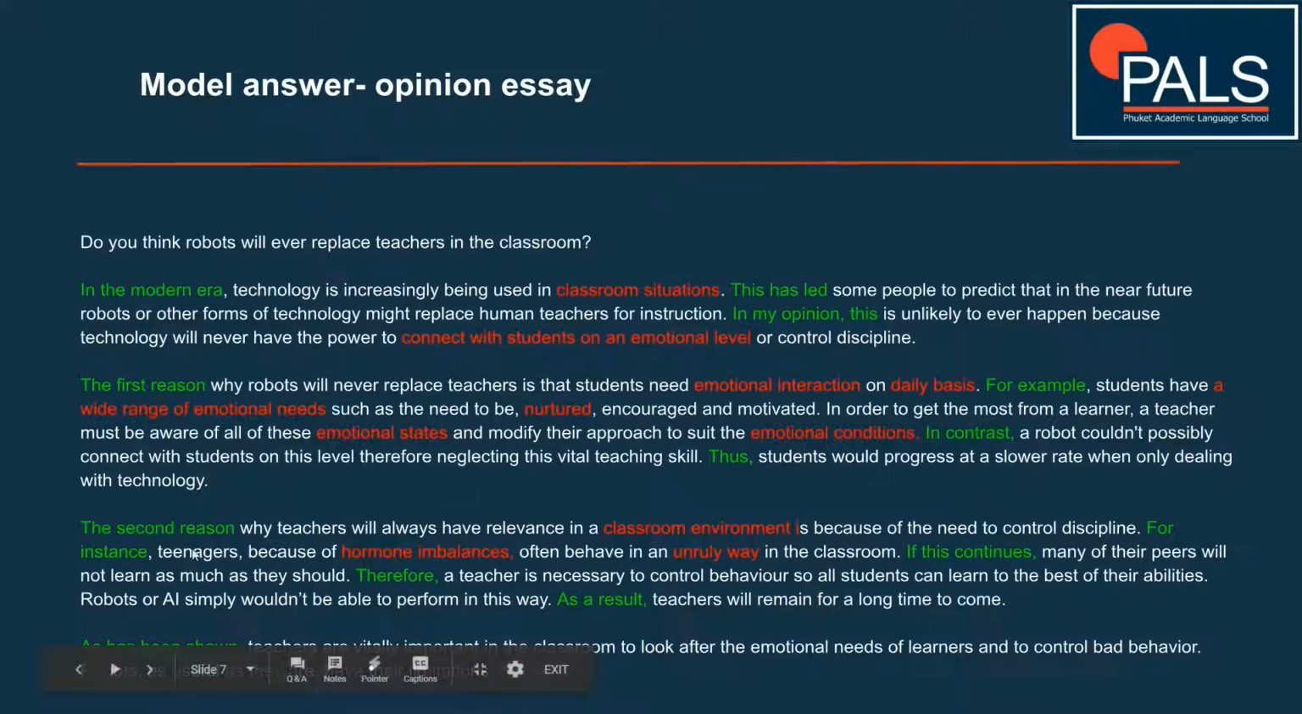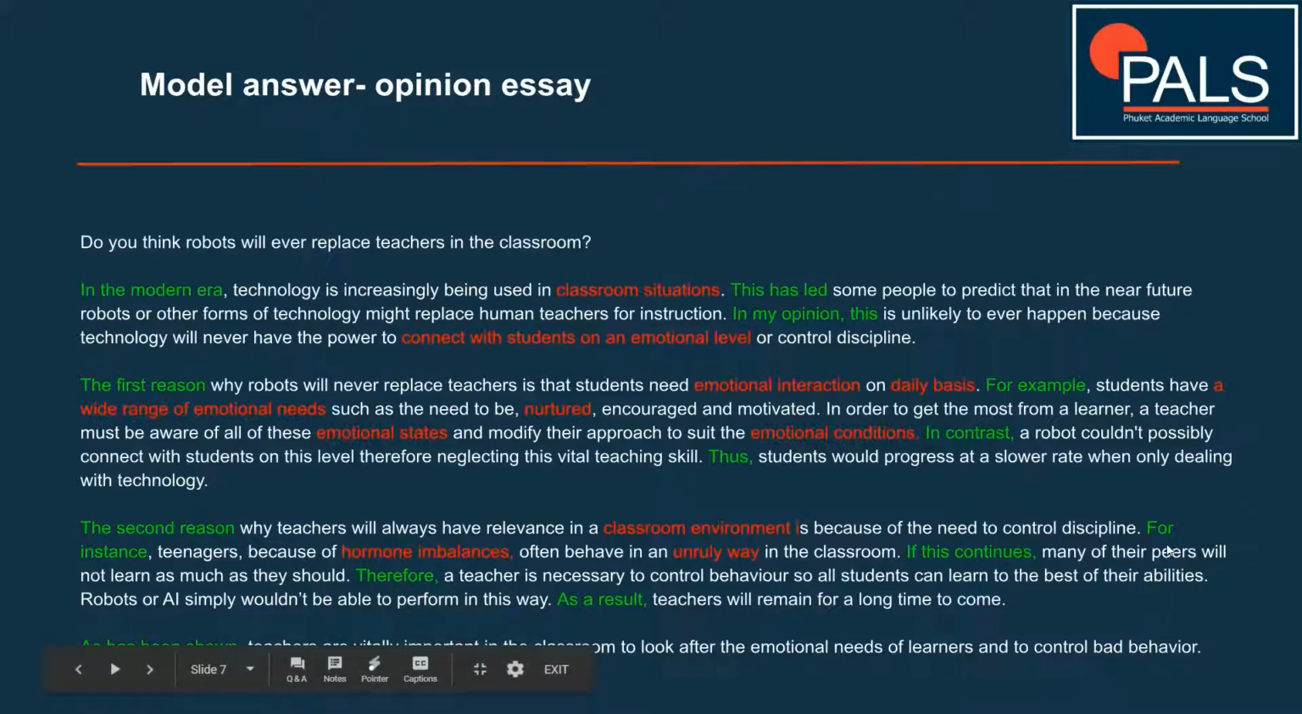Body two. Again, notice we have the first reason, we have the second reason, because we've got two reasons here that directly support our opinion. Okay, reason one that supports our opinion and reason two that supports our opinion from the introduction. The second reason why teachers will always have relevance in a classroom environment is because of the need to control discipline. Okay, notice that link straight directly into this idea here.